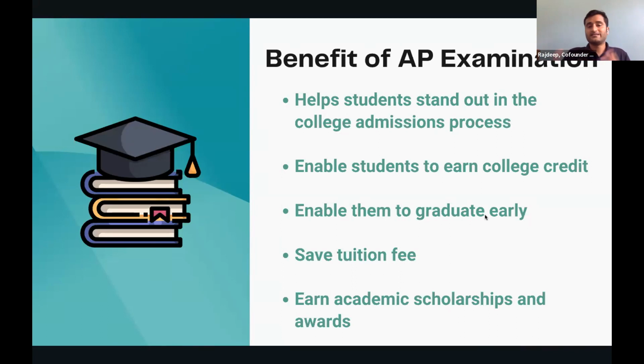Because if you have done, for example, the AP Calculus AB course while you're in India and you get a 5 on 5 there, you get certain credits, which also means that when you land in college, you can skip the first semester maths course completely. So it helps you to save time, it helps you to earn college credit, and it helps you to graduate early. In some cases, it also helps you to save the tuition fees.